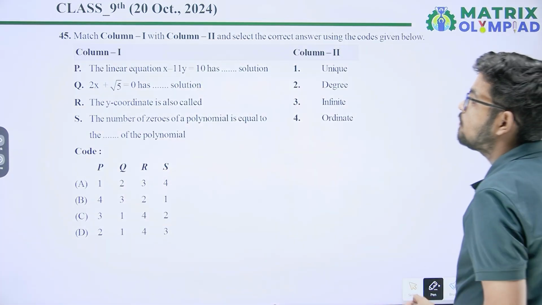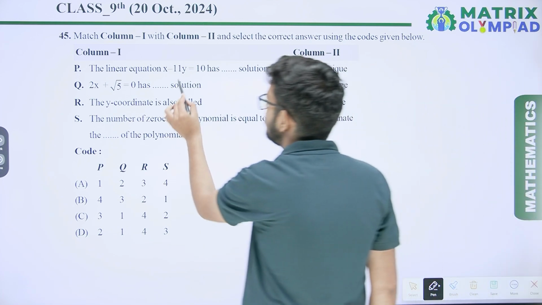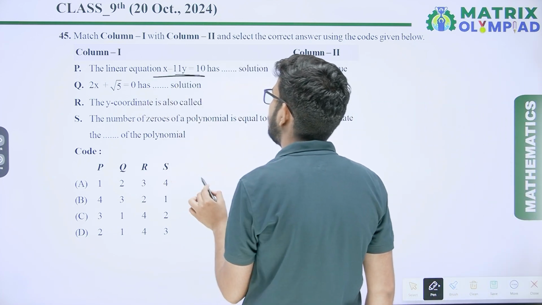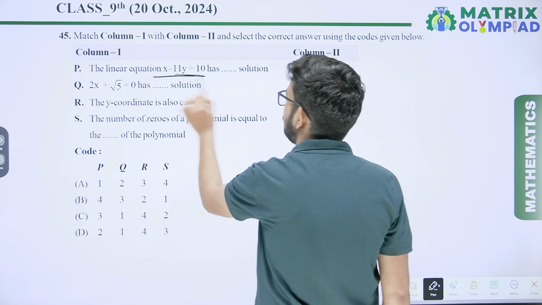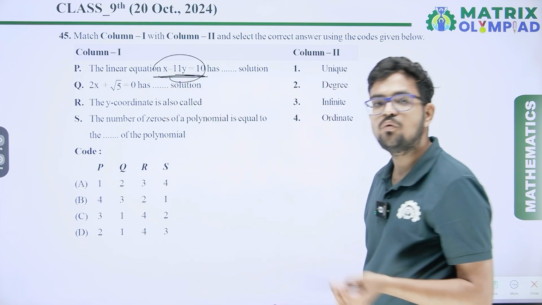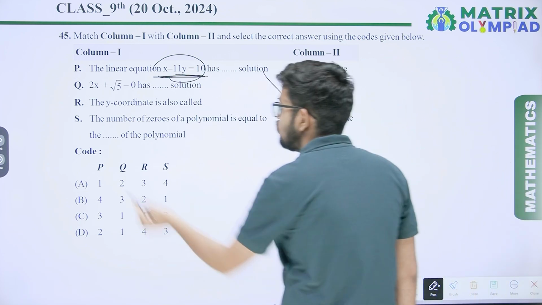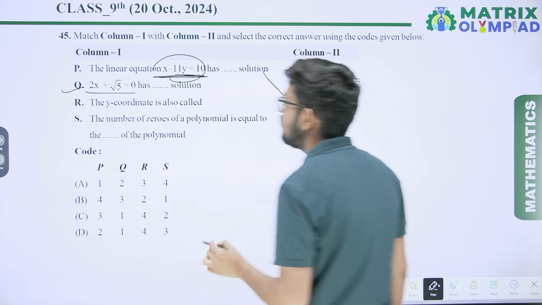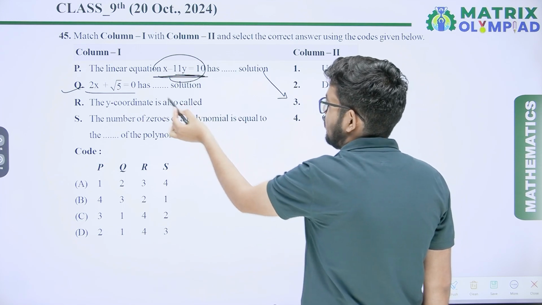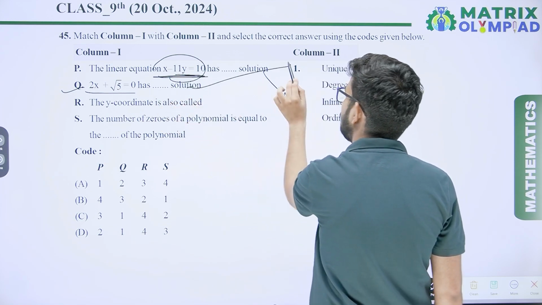Next question. Match column first and column second and select the correct answer. The linear equation x minus 11y equal to 10 has infinitely many solutions. A linear equation in two variables has infinitely many solutions. So this answer is third. Q, 2x plus 5 equals 0 has how many solutions? It has a unique solution.